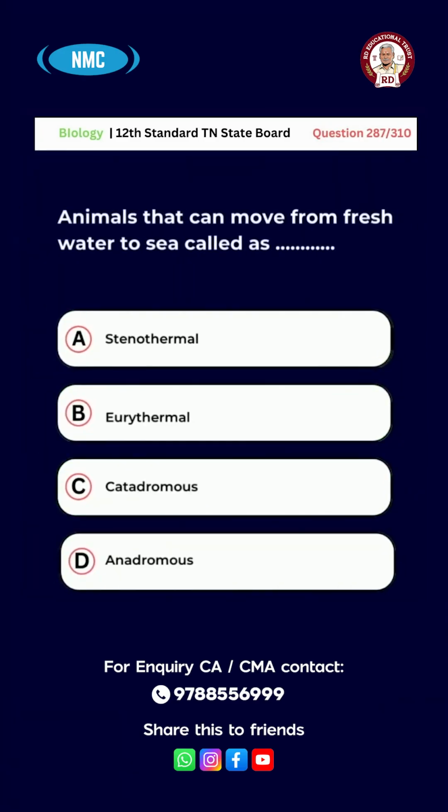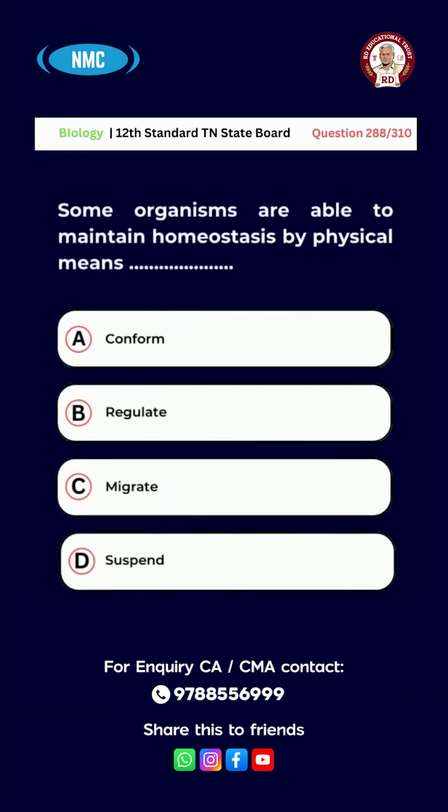Question number 287. Animals that can move from fresh water to sea water are called A. Stenothermal, B. Eurythermal, C. Catadromous, D. Anadromous. The right answer for this question is option C. Catadromous. Question number 288. Some organisms are able to maintain homeostasis by physical means. A. Conform, B. Regulate, C. Migrate, D. Suspend. Right answer for this question is option B.